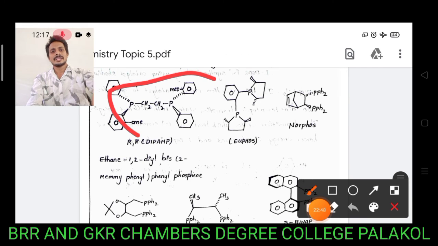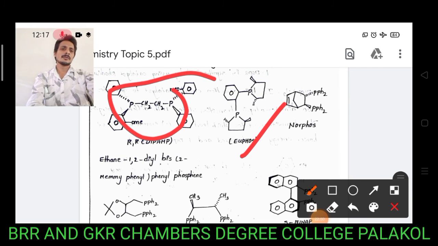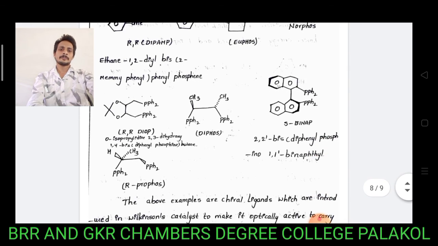It doesn't differentiate the prostereogenic center. But when you add chiral phosphine ligands to Wilkinson catalyst, these chiral phosphine ligands easily differentiate the prostereogenic center, and then produce the corresponding unequal amounts of stereoisomers.